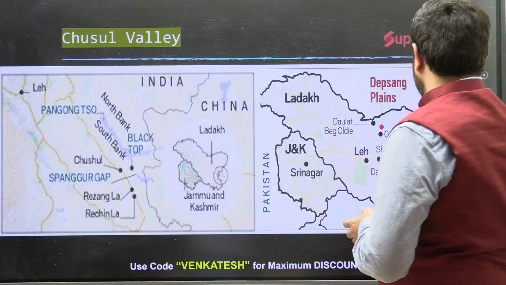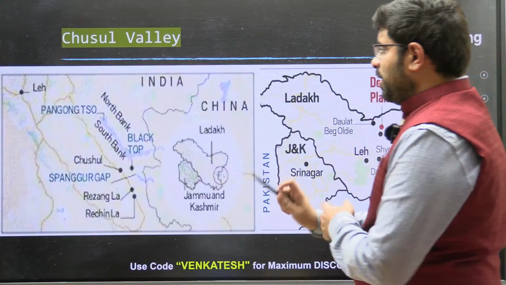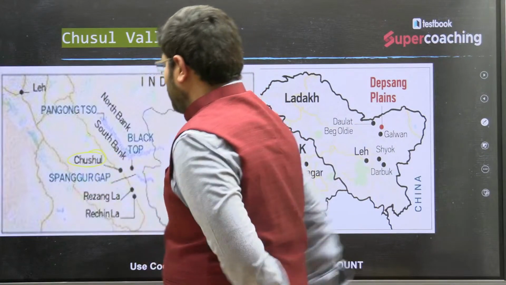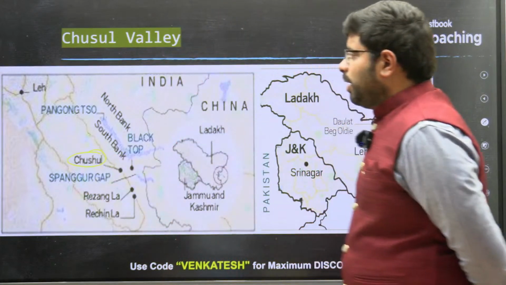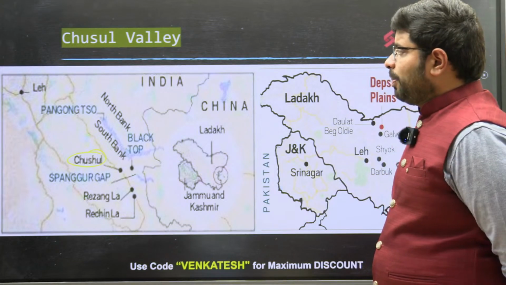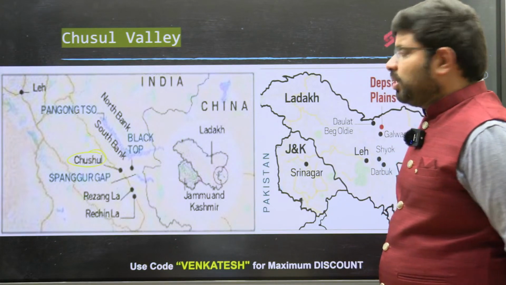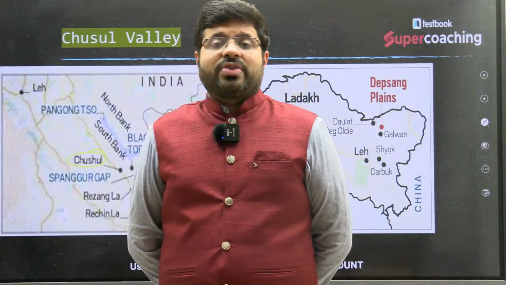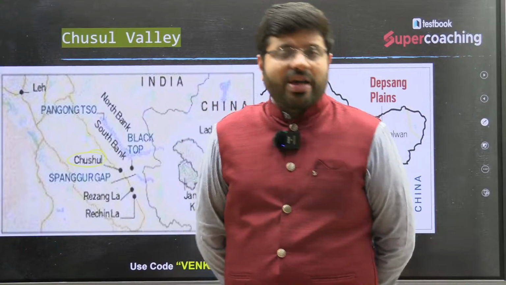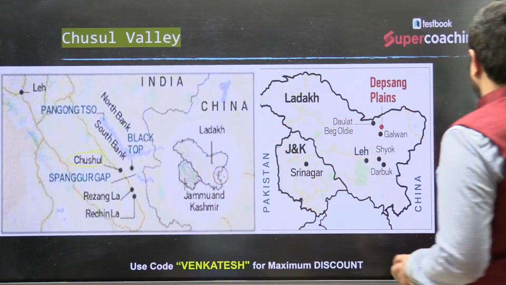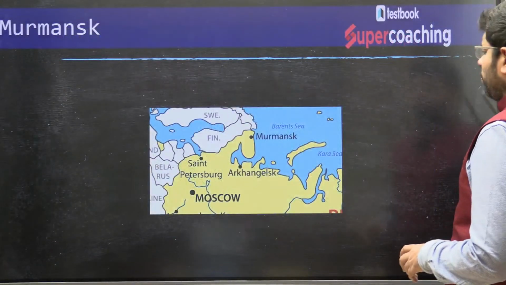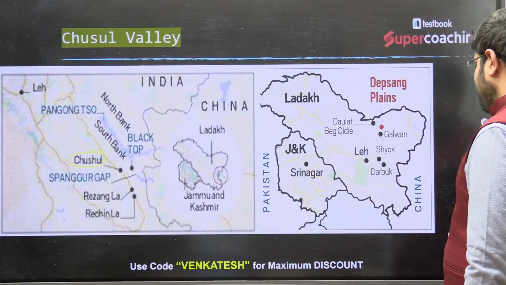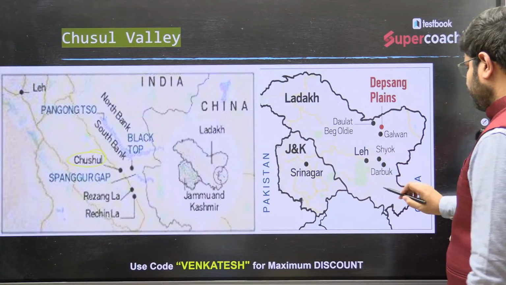As you can see here, Chushul Valley, where it is located, it is part of the Ladakh region, having a conflict with China. If you remember the 1962 war, this place was very prominent. It is a very, very important strategic point, because the connection of the Chushul Valley will be somewhere around here, right?